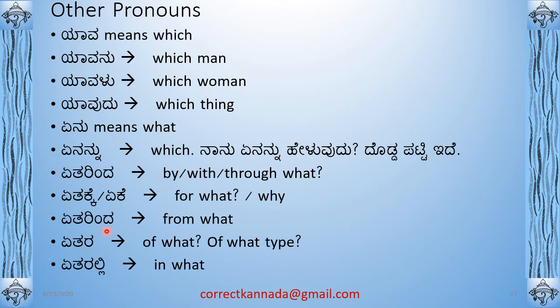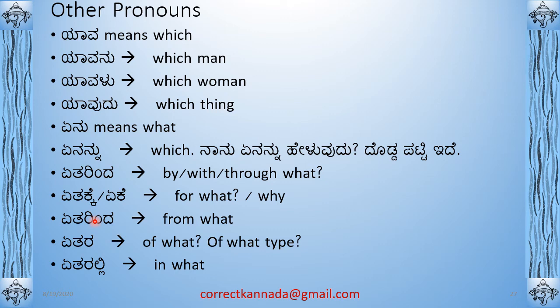Now, if you want to, we can create examples with these, but this is just an understanding to say how the vibhakti is applied on the interrogative pronouns, right? Say, for example, etarinda, from, now I remember I can give one sentence. See, from what shall I take water, right? Etarinda neeru togolluvudu, right?